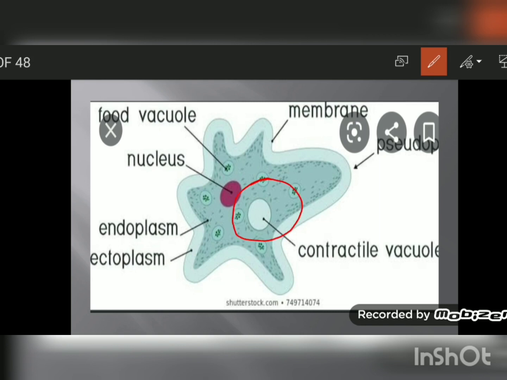This is a unicellular organism. This contractile vacuole actually disposes waste, water and some material in the cell, and this is food vacuole. Okay, so in this way vacuole works in various ways depending upon the requirement of the cell.